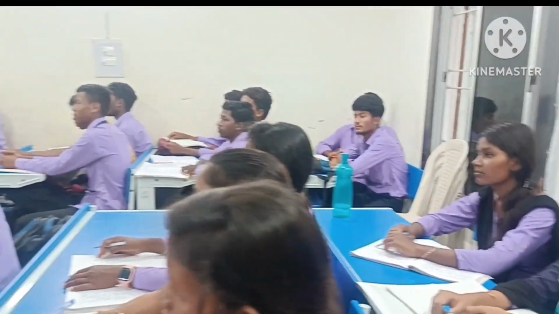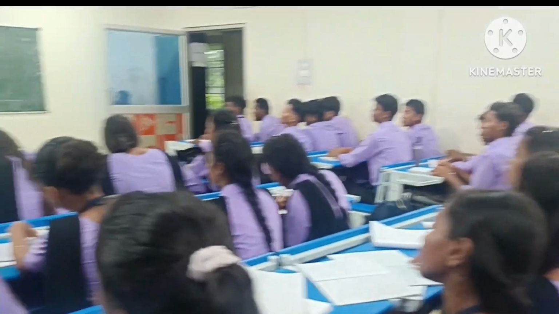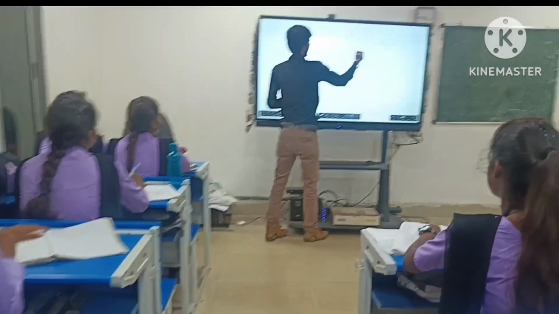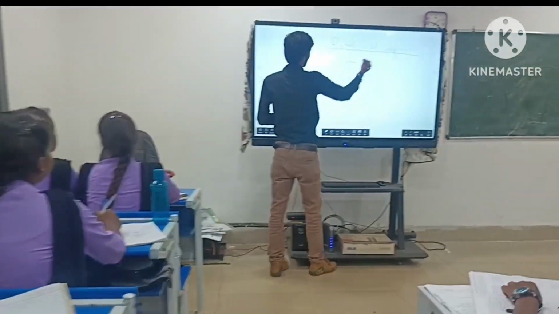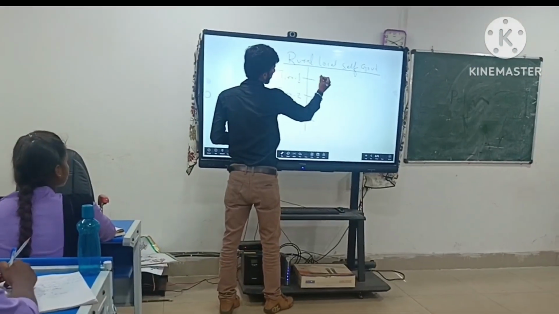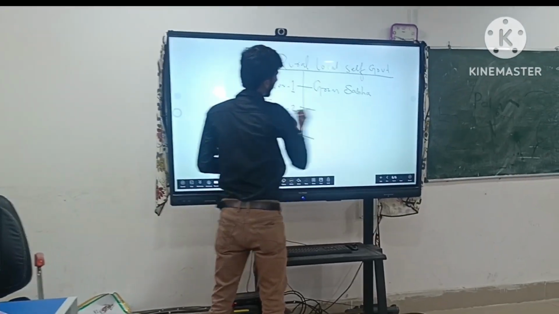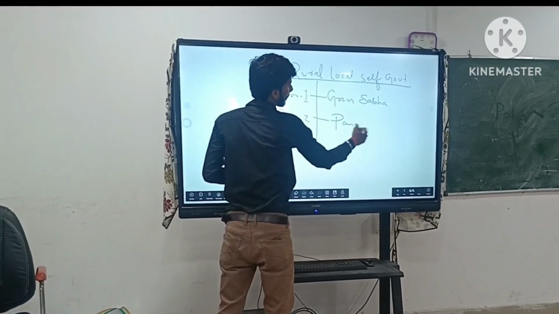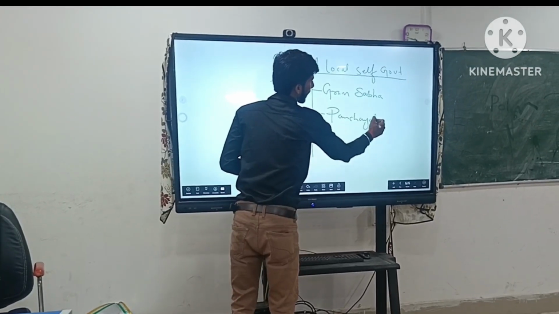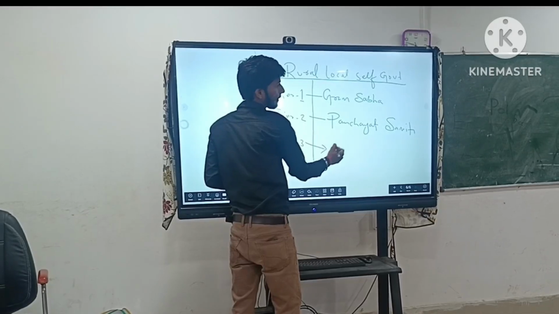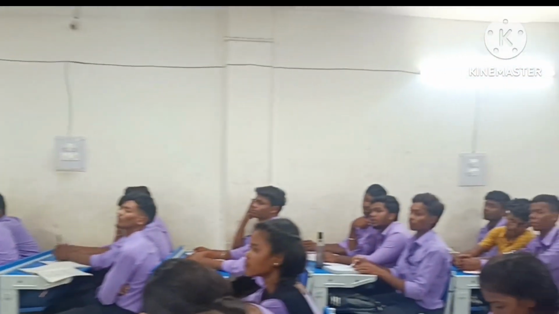Tier 1 is Gram Sabha, Tier 2 is Panchayat Samiti, and Tier 3 is Jila Parishad.